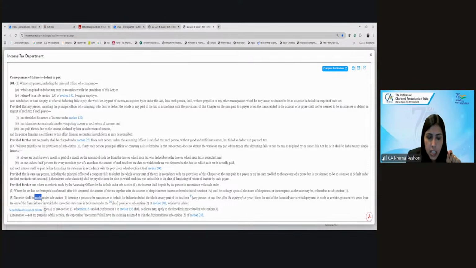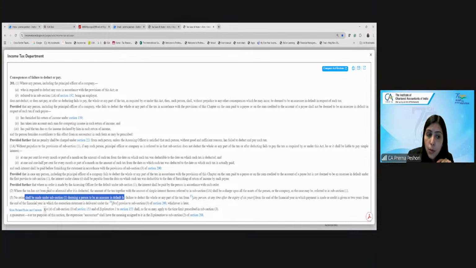So what they are here saying is that the order for assessee in default for failure to deduct the TDS shall be passed within 6 years. They are not saying that the order made under subsection 1 shall be passed within 6 years.